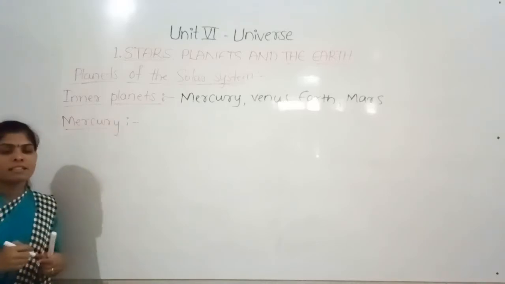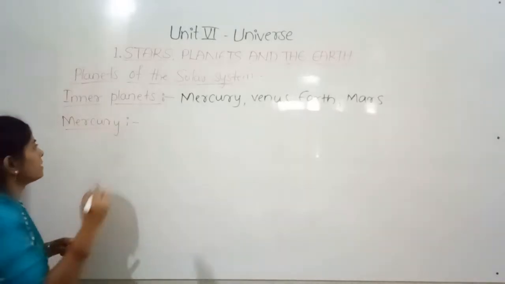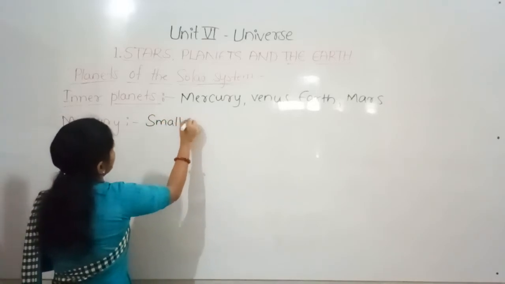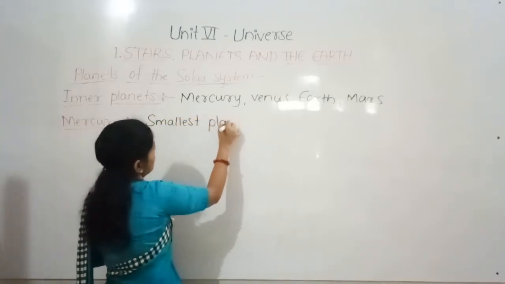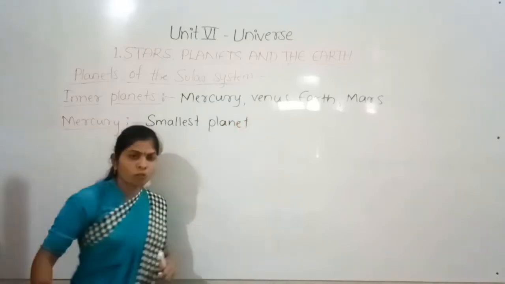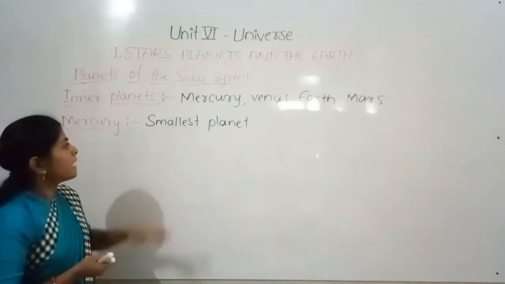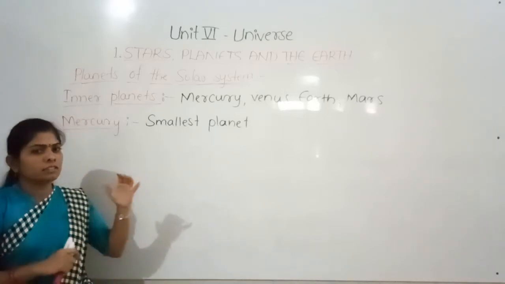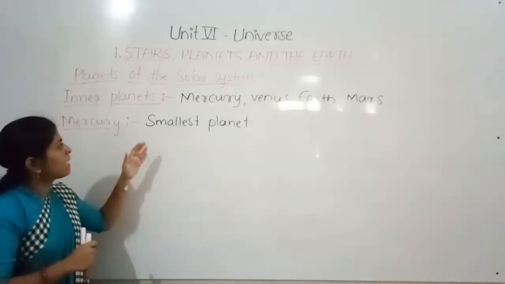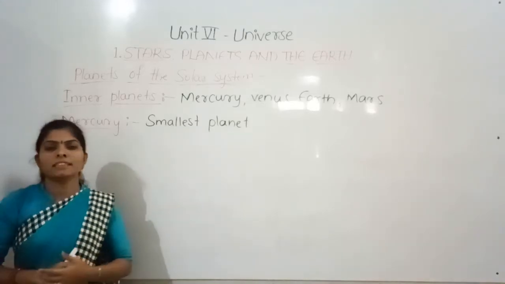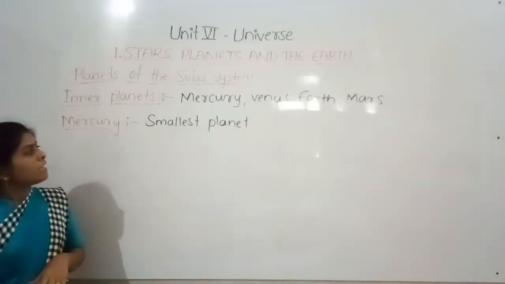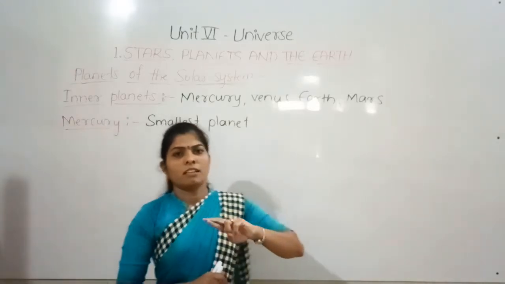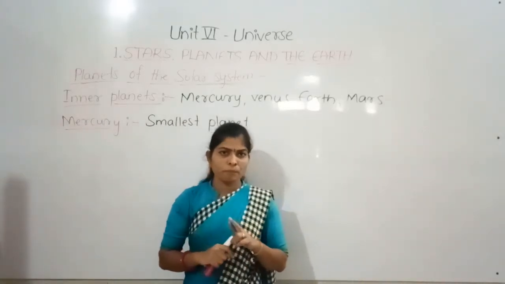So Mercury is the smallest planet in our solar system, and also it is very close to the sun. And on Mercury there are very large variations in temperature.